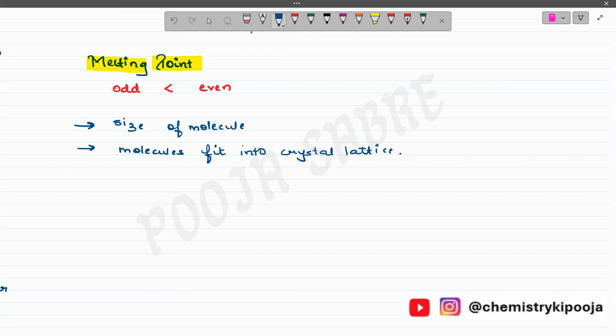The molecule which fits into the crystal lattice more easily does so due to its symmetric structure.